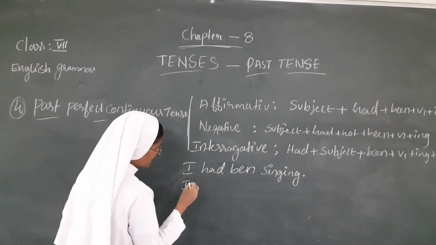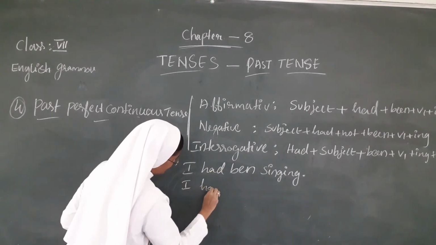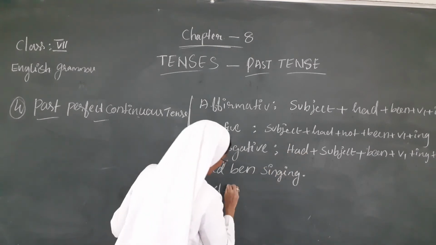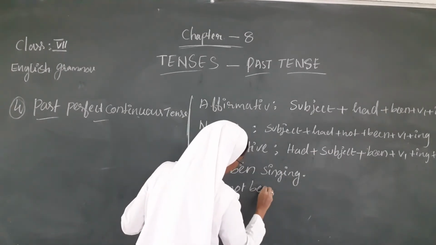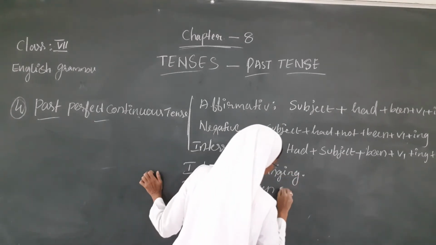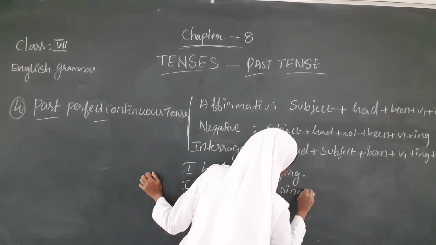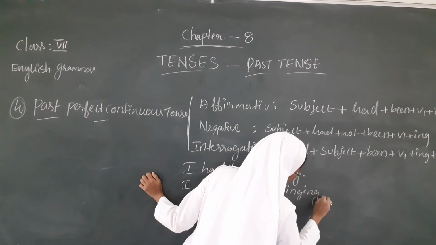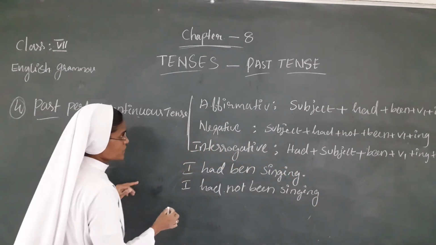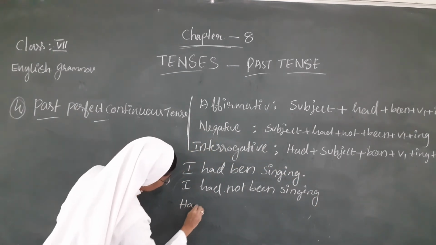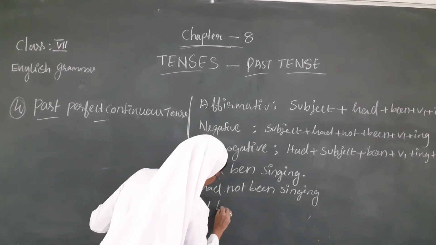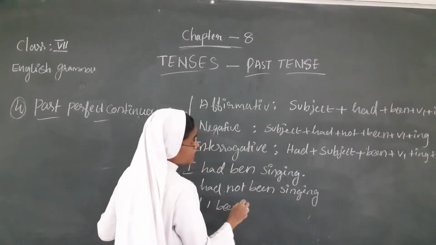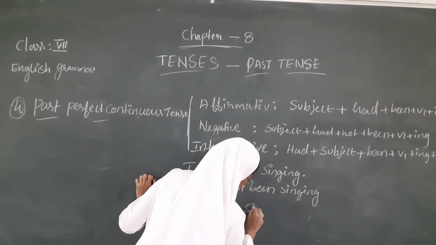Second one, negative sentence: subject I had not been singing. I had not been singing. Then the interrogative sentence: had I been singing?